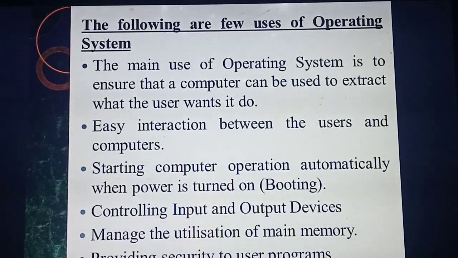Understood? So what are the main uses of operating system? Say one by one. First, it is mainly used to interact with the user. Actually, what the user wishes, what the user wants to do, is done by the operating system. What's the second thing? It will provide interaction between users and the computers.